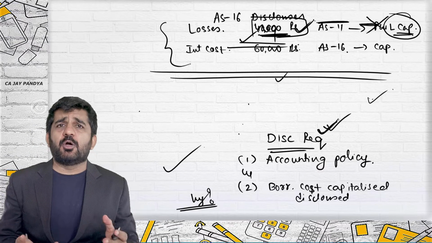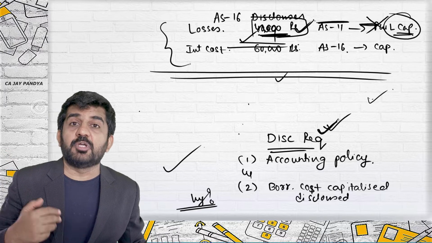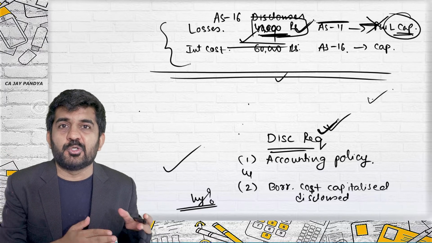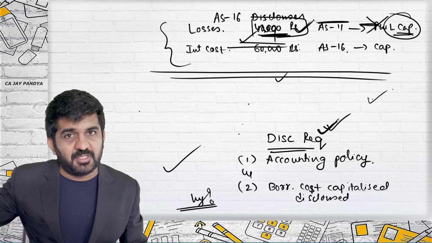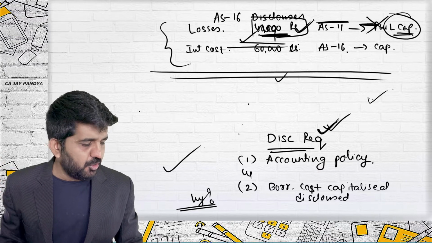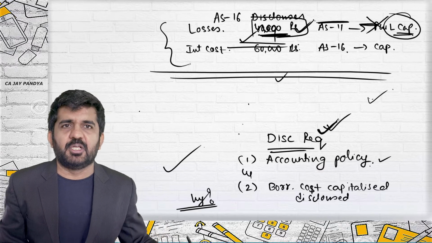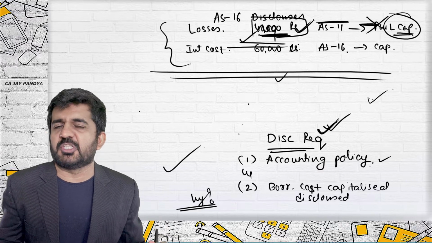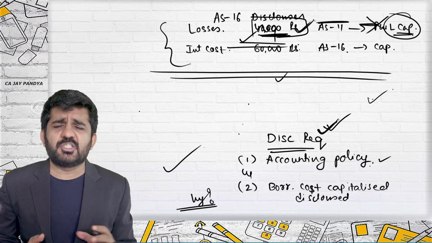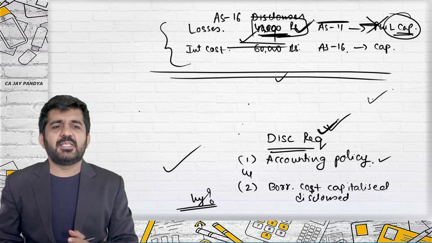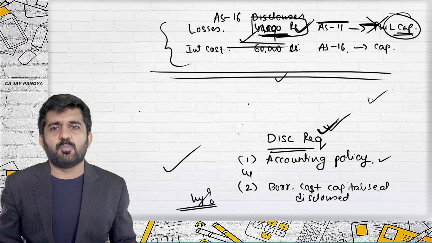So what are the accounting policies, accounting methodology, and accounting principles which are used to determine whether it was a qualifying asset, whether it was not a qualifying asset, whether it was borrowing cost, whether it was not borrowing cost, and you need to disclose your accounting policy. Also, the total borrowing cost which is capitalized is to be disclosed in your books of accounts. This is the disclosure requirement as per AS 16, and we are ending accounting standard 16, that is borrowing cost.